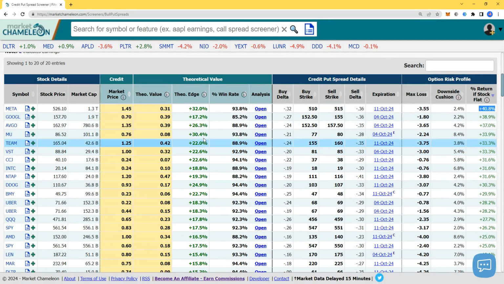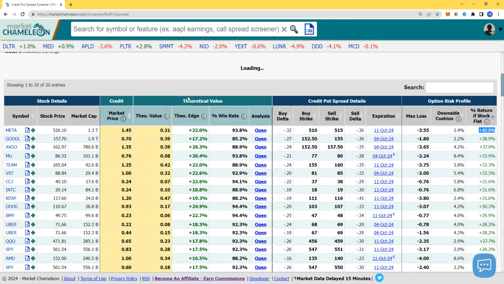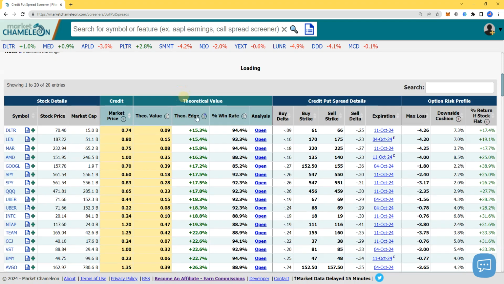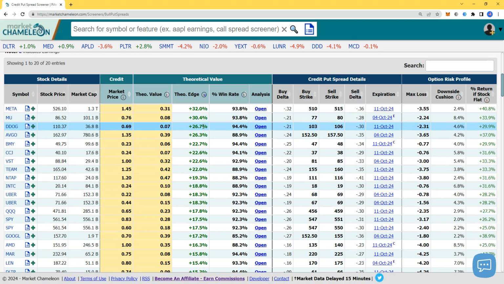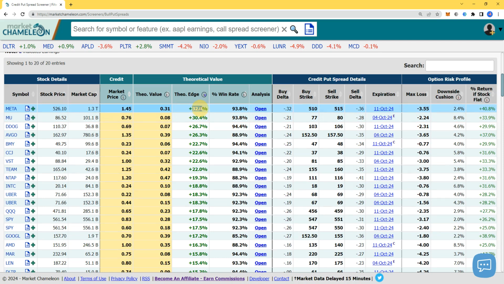Now, if you want to go a different route, if you want to collect the entire income, I would click on theoretical edge and change this twice. Again, we only have one page, so it's not a lot. Again, the Facebook trade, yeah, that caught my eye, is number one. You get the highest edge and the highest percentage if stock is flat. So I might add this trade to my own portfolio in like 10 minutes.